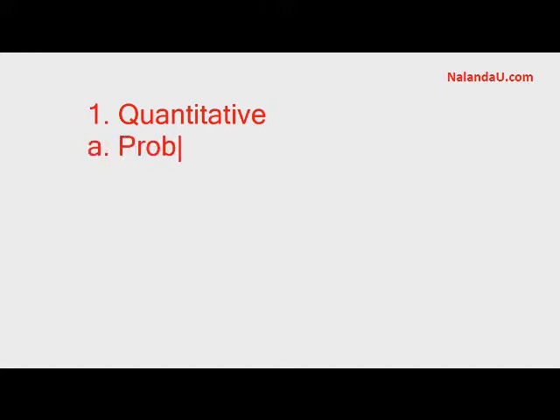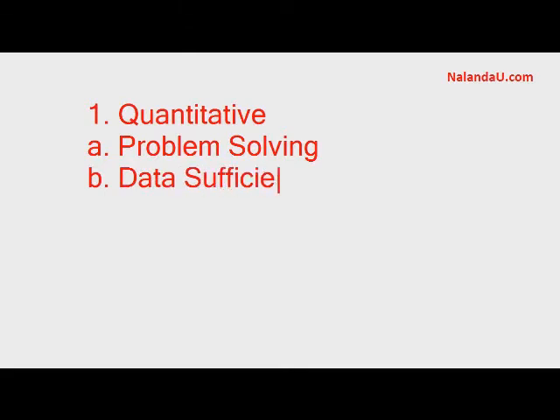One is the problem solving part, which is plain solving a math problem, mostly simple numerical problems. And second is the more harder data sufficiency problem, where you are required to identify whether enough data is there in the choices to answer a question that is given. We will come back to that part later.